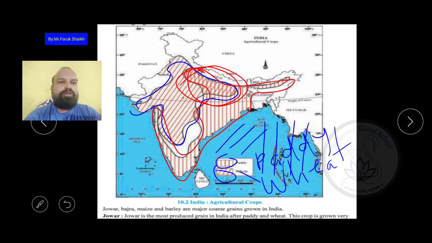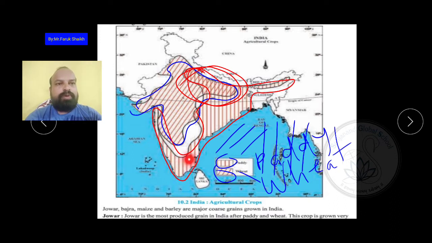So students, in the map also this question can be asked: write or draw where paddy and wheat are grown in India. You have to draw like this. आपको ऐसे draw करके बताना पड़ेगा. Some regions, like Gujarat, Rajasthan, Madhya Pradesh, and Punjab, grow wheat, and paddy as well.